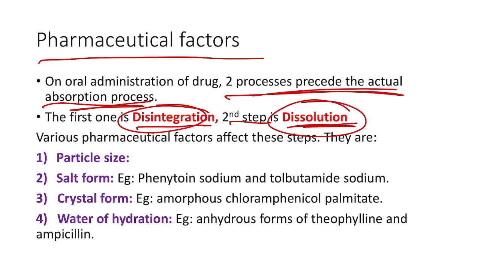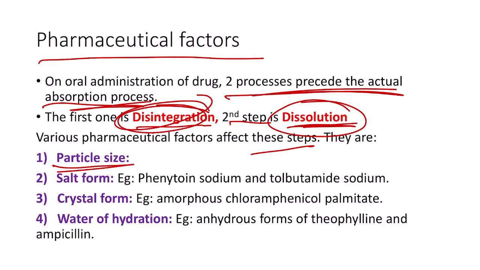Now coming to the various pharmaceutical factors which affect these steps, mainly disintegration and dissolution, because these are the rate limiting steps in the process of absorption. First is particle size. A drug dissolves rapidly when its surface area is increased by decreasing the particle size. That is why poorly soluble drugs are marketed in finely particled form.